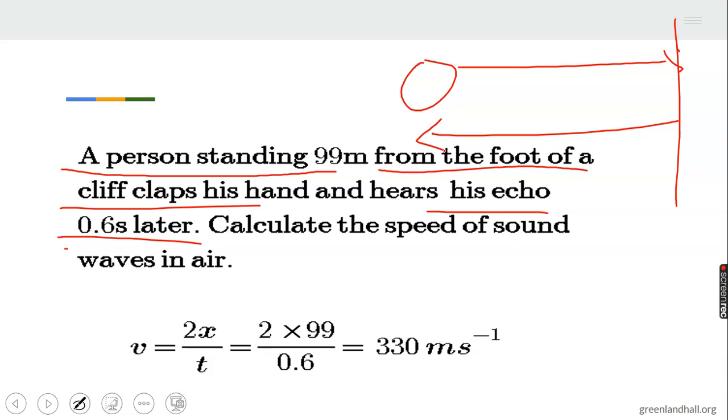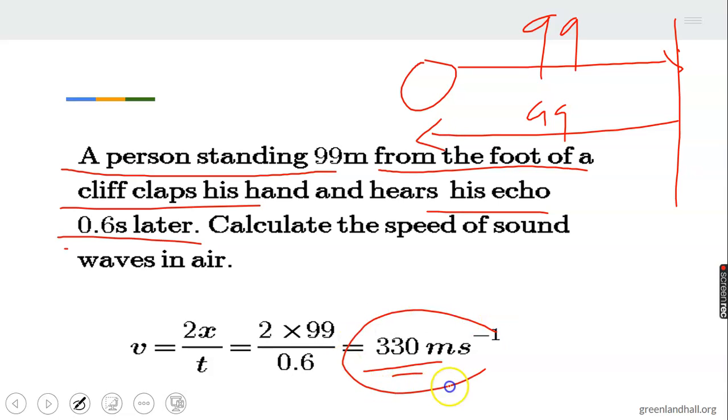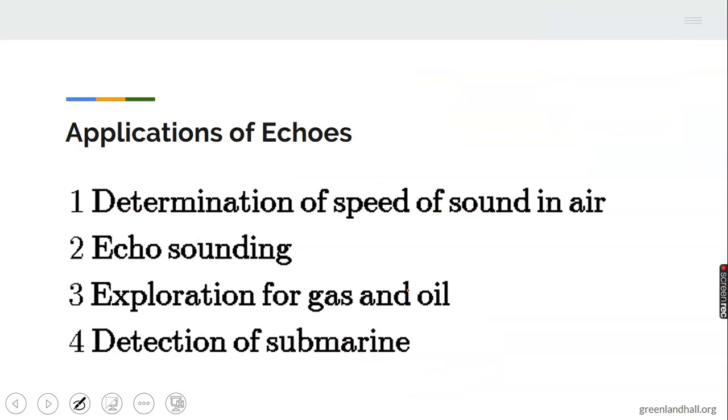This is 99 meters to and 99 meters fro. That means the speed of sound equals 2 times 99 divided by 0.6, which is 330 meters per second. This experiment was used to determine the speed of sound in air.